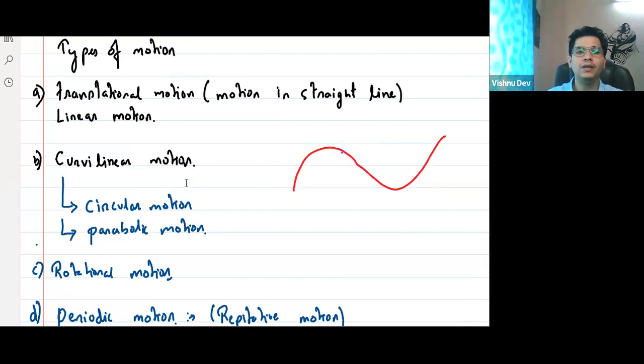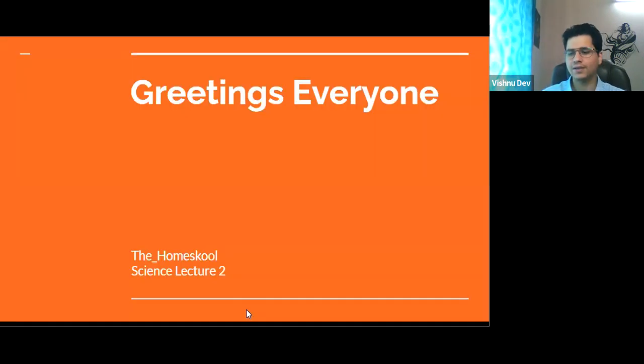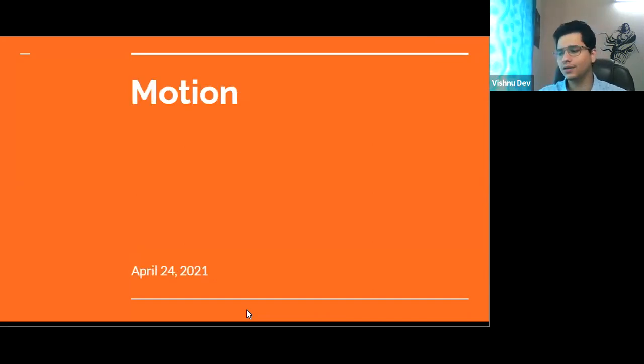Now, curvilinear motion can be of many types. We have circular motion, oscillatory motion, which can also be curvilinear, and parabolic motion. Then we have rotational motion and periodic motion. Periodic motion is categorized into different forms: oscillatory motion, vibrational motion, and harmonic motion. I will discuss each and everything once again. Let us start with motion.